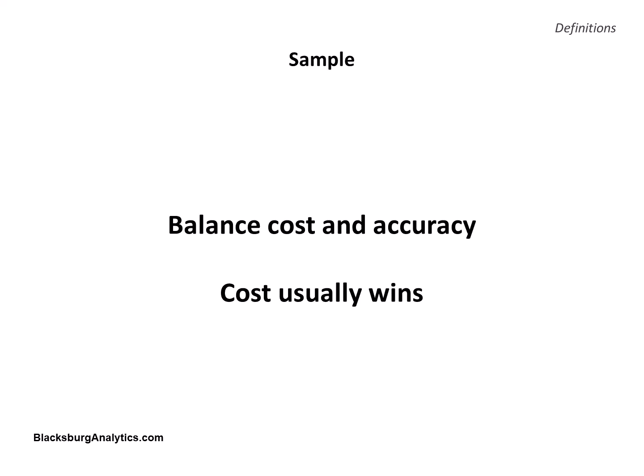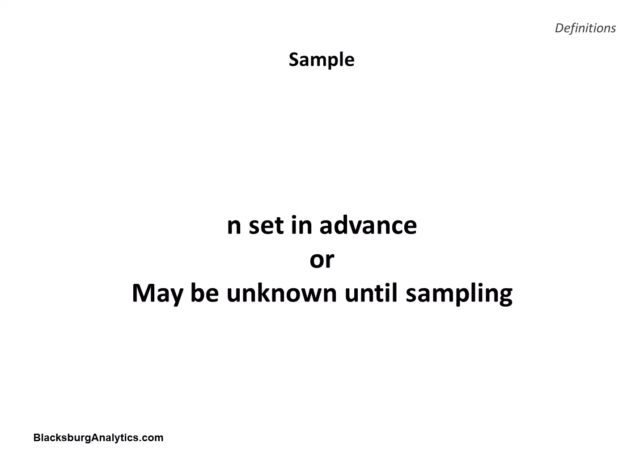Choosing sample size is difficult. Cost and accuracy are definitely at odds. Cost generally controls sample size selection. We may not know the sample size until after the sample is collected. Sampling fish is a good example. We take what comes, or the sample size is chosen in advance. For a sample of heart attack victims, we can choose the size.